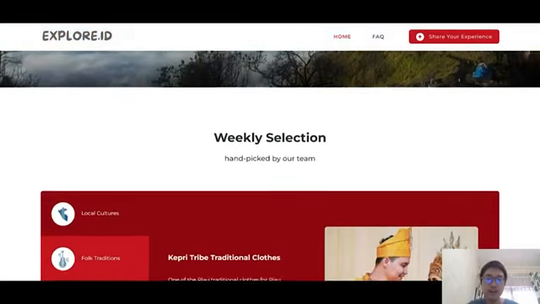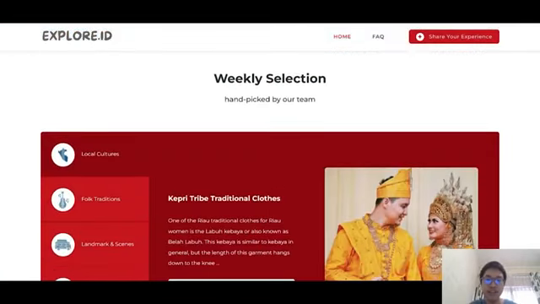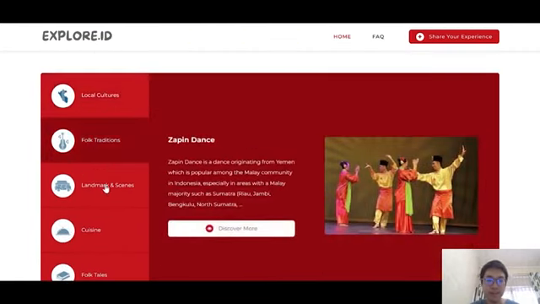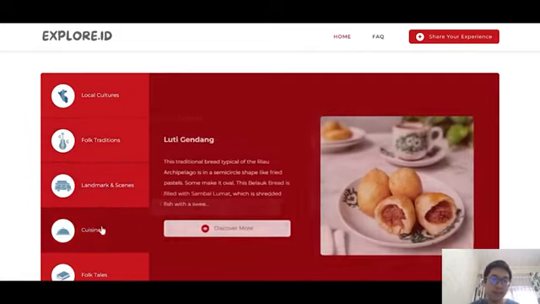When you scroll down our homepage, there will be a weekly selection section, which will display the province currently being selected by our administrator or our moderator team. What's on display will be the current province's local cultures, folk traditions, landmarks or scenes, cuisines, or folk tales. We can easily select the options to learn a little bit more about each type of information.